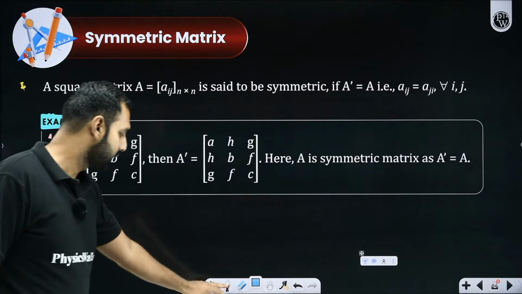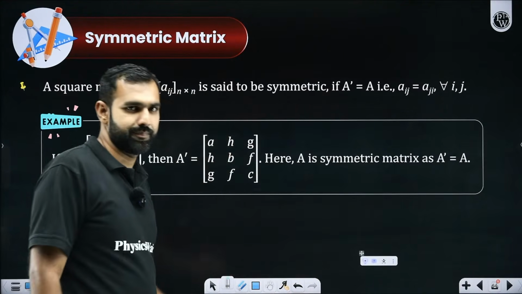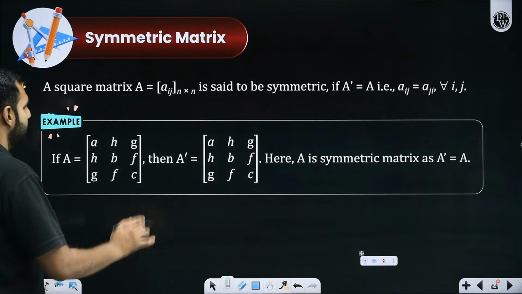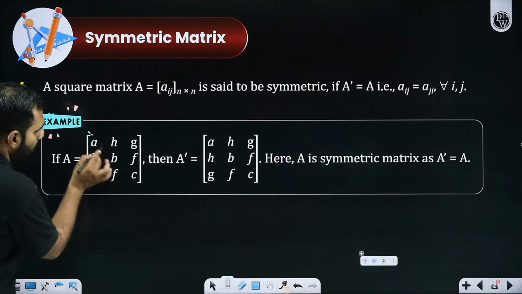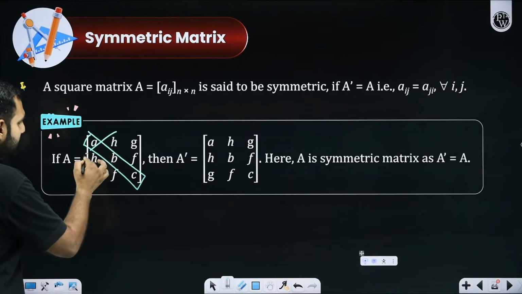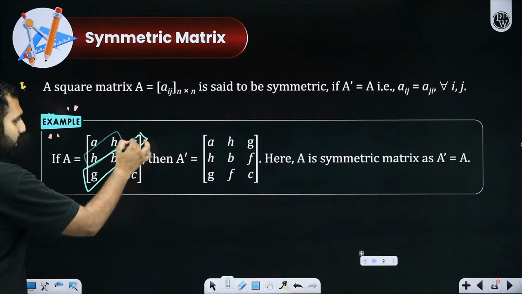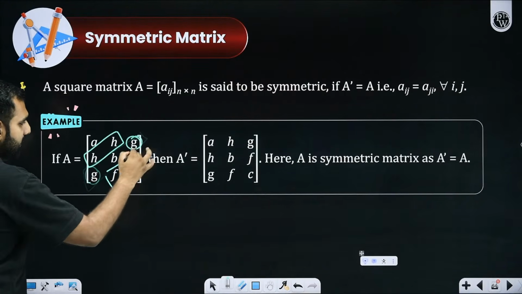Now, here we are. What is said to be a symmetric matrix? First of all, in a symmetric matrix, whatever the diagonal elements are, skip them, but this element and this element are the same, this element and this element are the same. I hope you're seeing this. And this element and this element are the same.